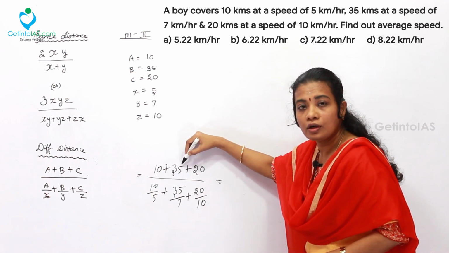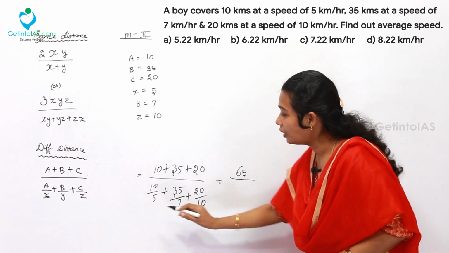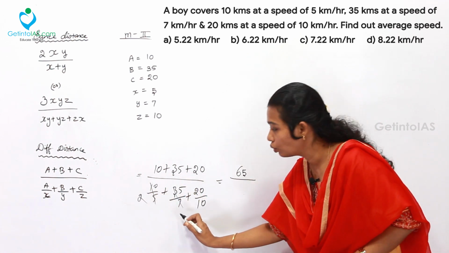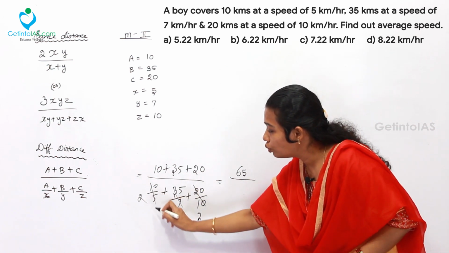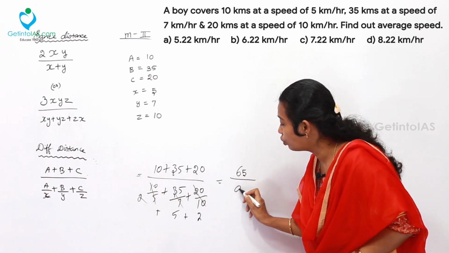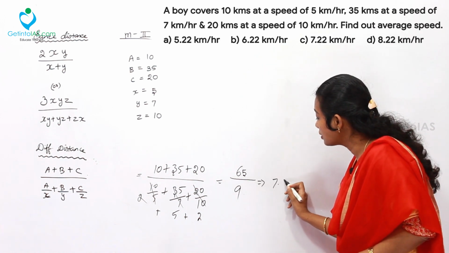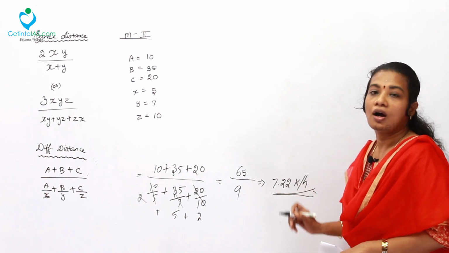10 plus 35, 45 plus 20, 65. And again 10 by 5 is just going to be 2. 35 by 7 is going to be 5. 20 by 10 is going to be 2. So 2 plus 5 plus 2 is going to be 9. Again 65 by 9 will give you the same answer, 7.22 km per hour.